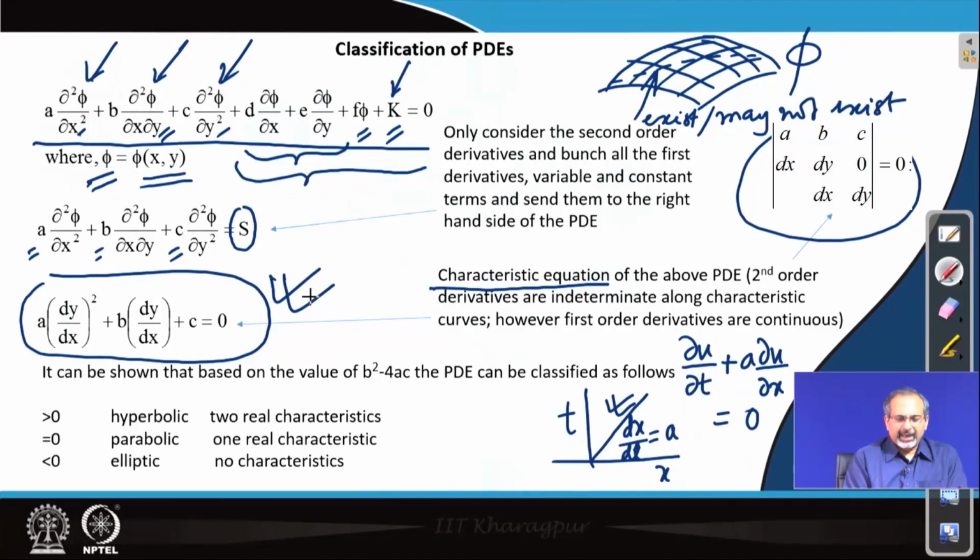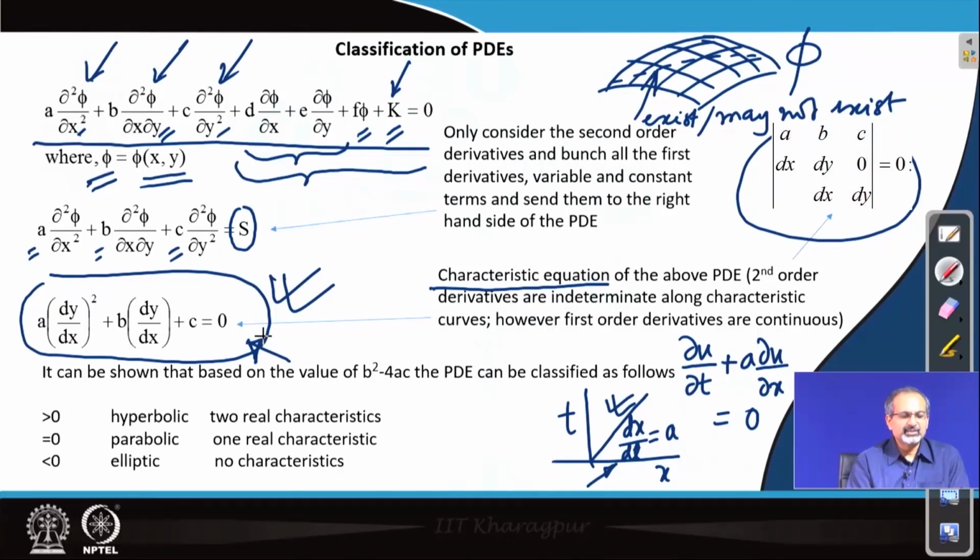What you saw as the dx dt equal to a information for a linear wave equation is actually figuring in the form of dy dx information in the xy plane for a second order partial differential equation here. So, they are kind of analogous. However, it is a little more involved to obtain the conditions under which you can have real or imaginary characteristics here.